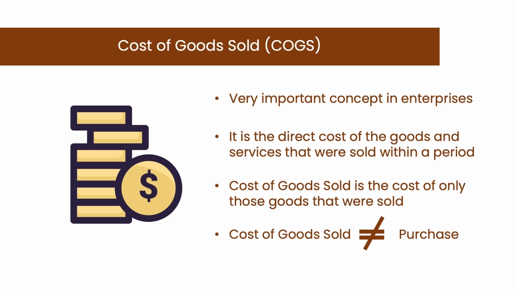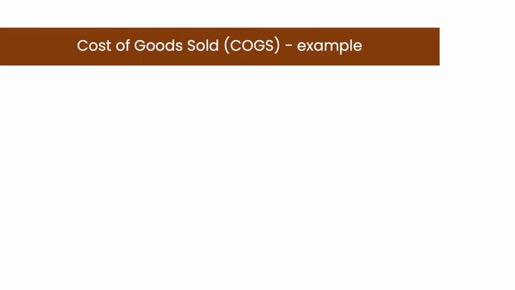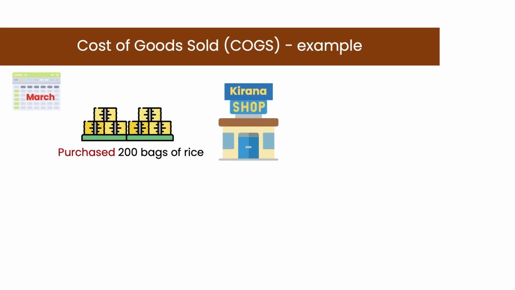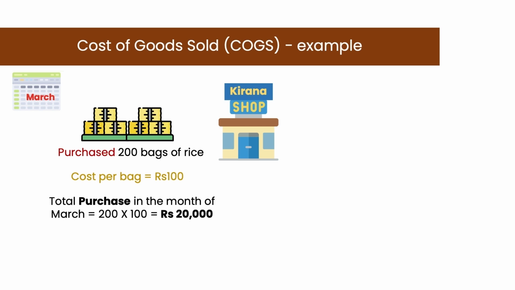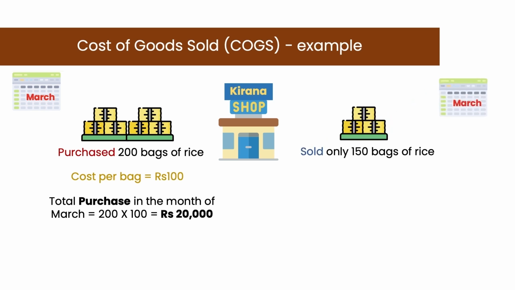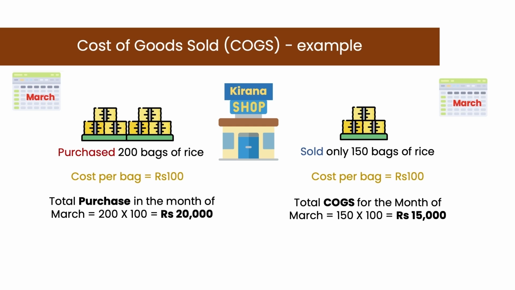Let us understand this with an example. Suppose a Kirana store purchased 200 bags of rice in the month of March and the cost of each bag was Rs 100. So, the total purchase for March is 200 times 100, which is Rs 20,000. Now, the shopkeeper sold 150 bags of rice in that month of March. The cost per bag we know is Rs 100. Then the cost of goods sold is 150 times 100, which is Rs 15,000. So now we can see that while purchase for the month is Rs 20,000, the cost of goods sold for that month is only Rs 15,000.